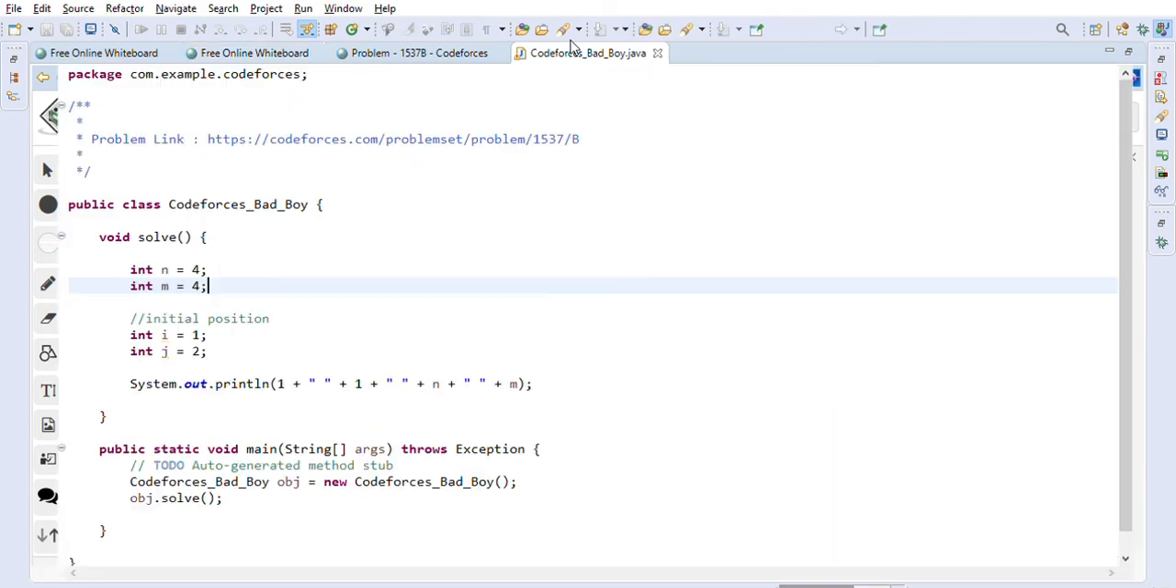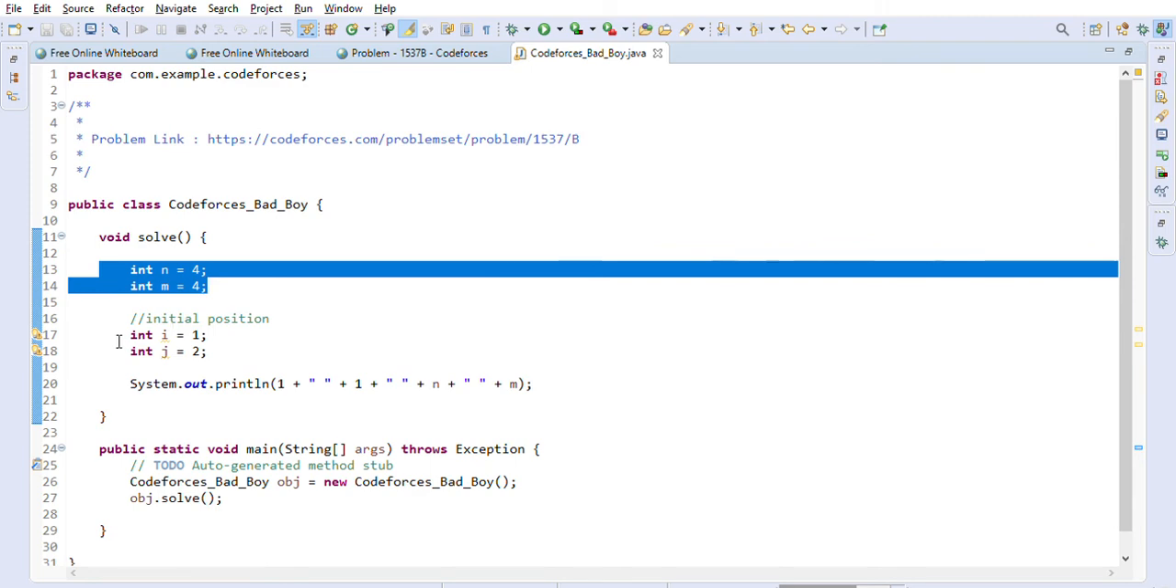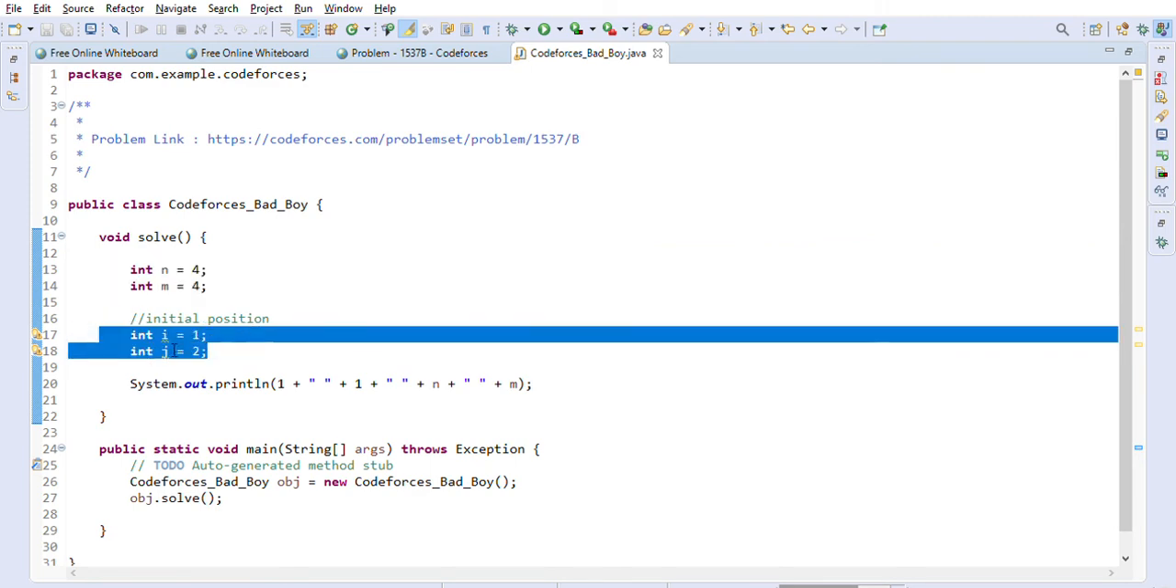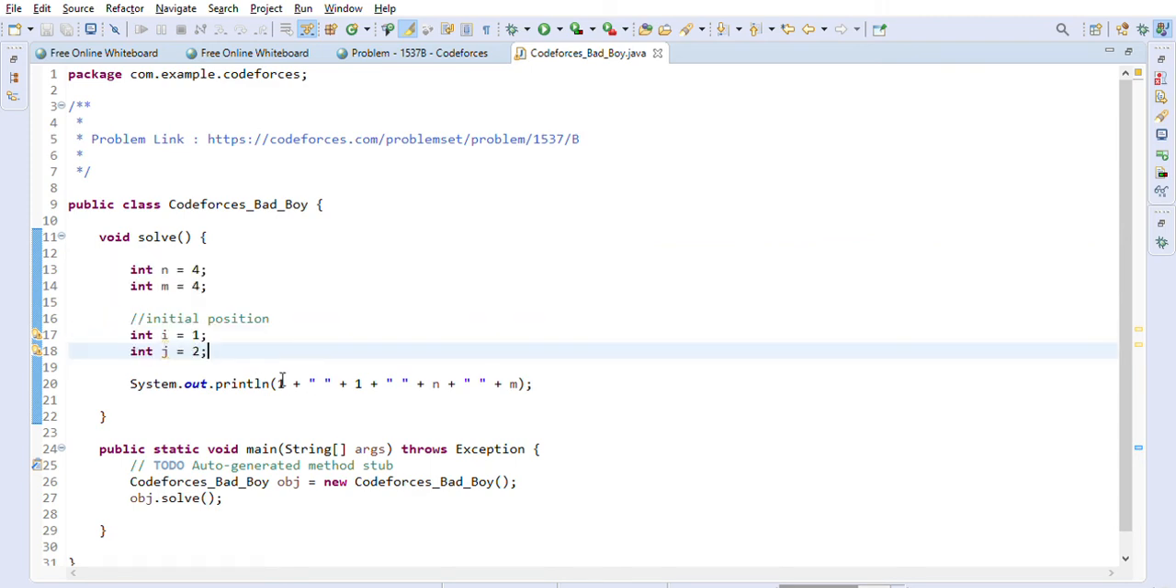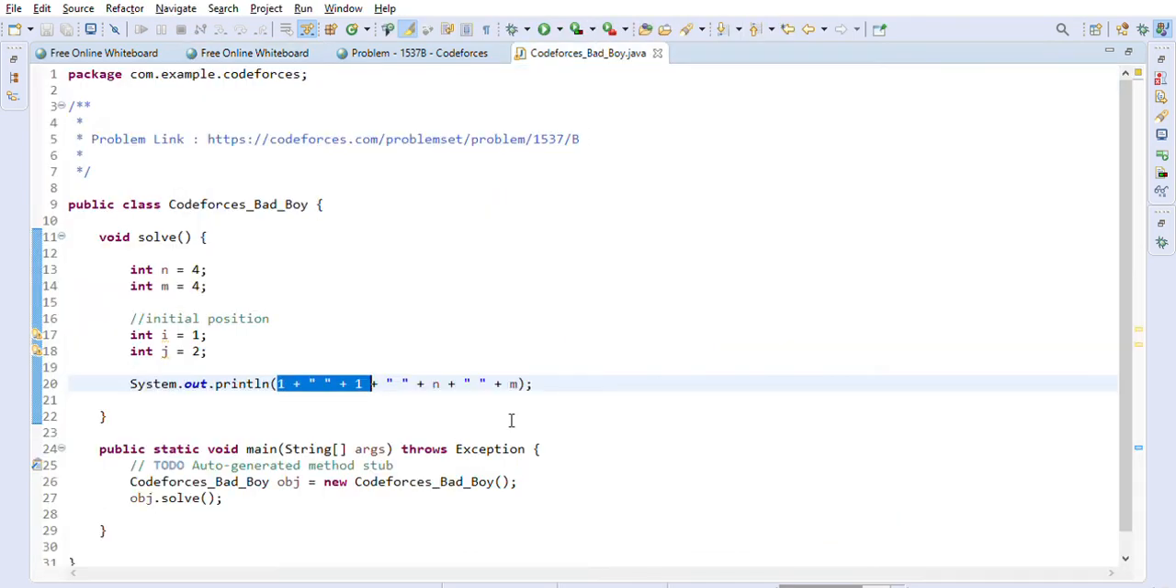So let's look into the Java code. It is very simple. So n m is given to us, for example 4 4, and 1 2 is the initial position. As I explained in these examples, the first yo-yo we will always put at the 1 1 position, as you can see here. And the second yo-yo is the n comma m position.